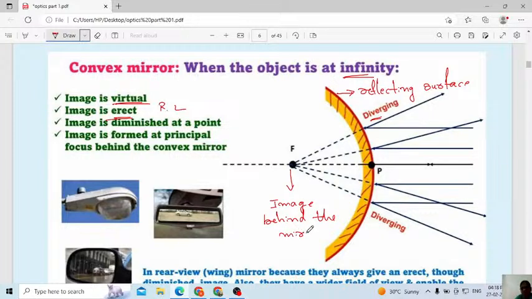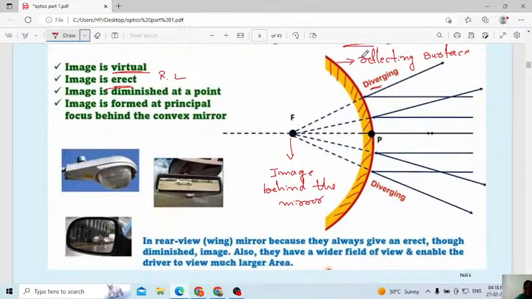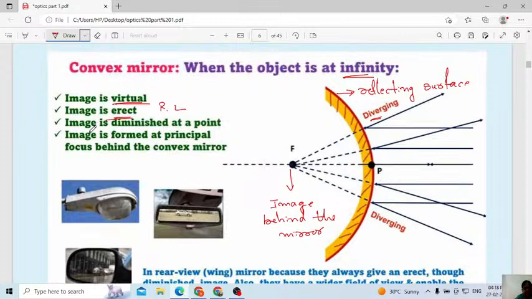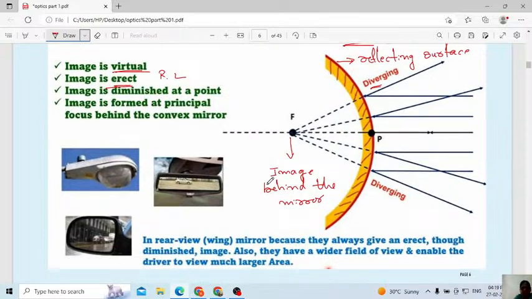This is only applicable if you place the object at infinity, because the infinity point is very, very important. It has so many applications. That's why I am telling this. Then the image is formed at the principal focus behind the convex mirror. Remember that one. Then where do we use this convex mirror?